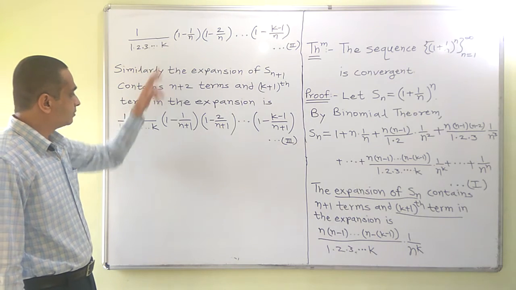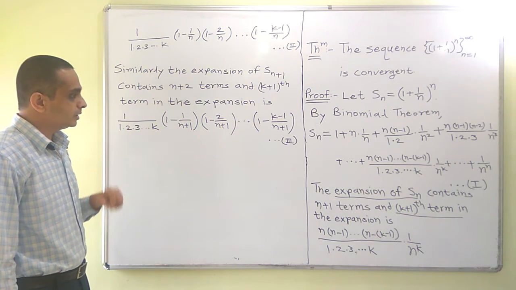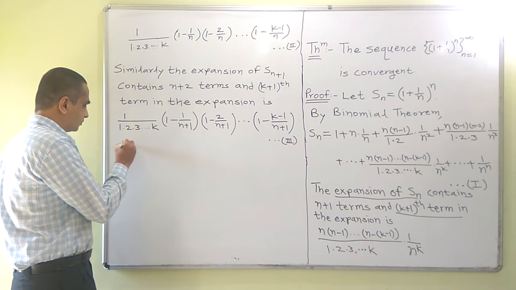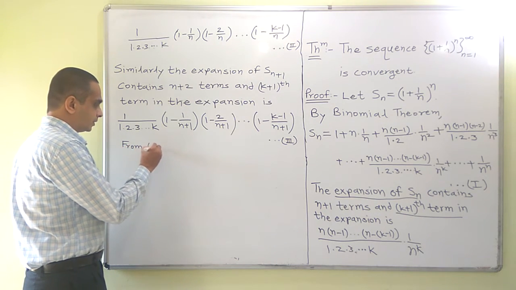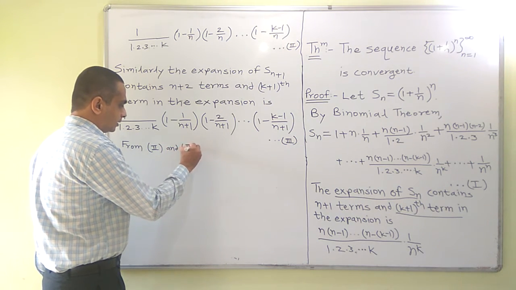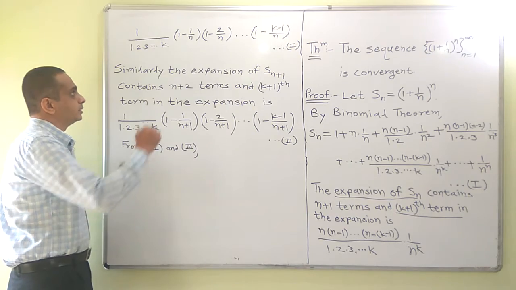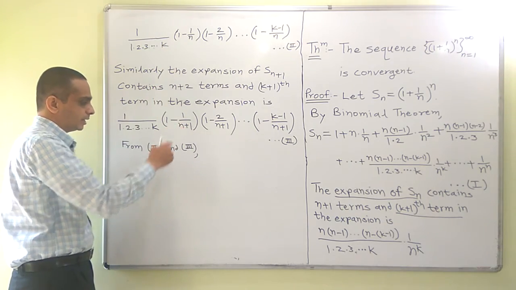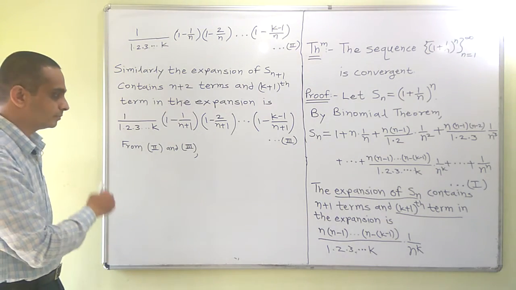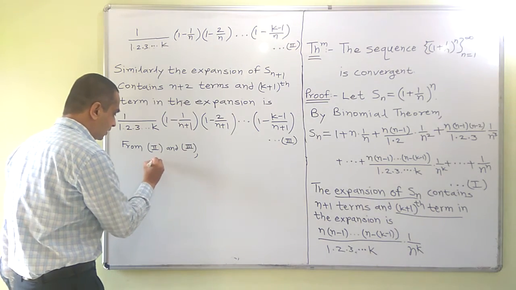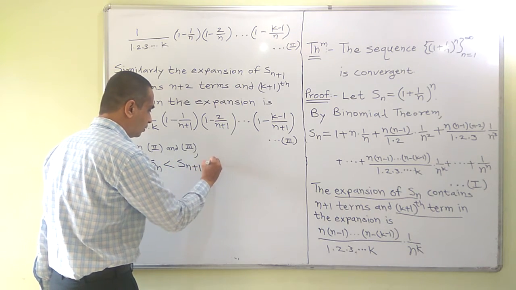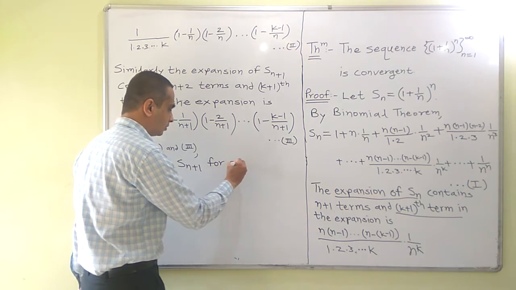This term is less than or equal to this. So considering these two facts, from second and third, this is less than or equal to this and the expansion contains one additional positive term. We can write Sn is less than Sn plus 1 for all n belongs to N.